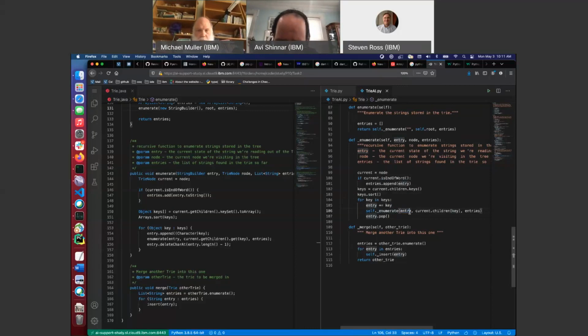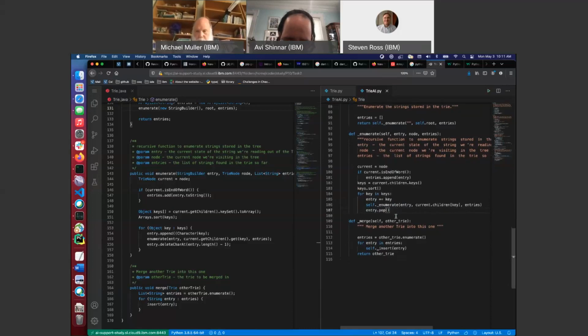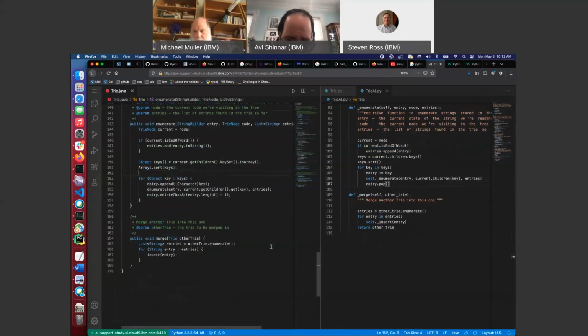Enumerate of, okay, entry current dot children and entries. Okay, delete char at entry length minus 1. Yeah, that's pretty much what pop does. Okay, sure. I feel like I should actually stop, understand this code, and then do it, but we'll just go ahead. Why not?